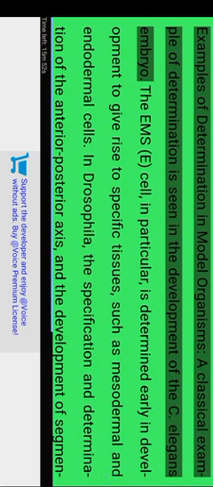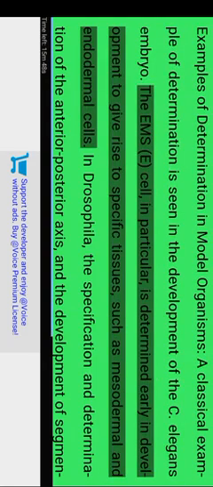Examples of determination in model organisms. A classical example of determination is seen in the development of the C. elegans embryo. The MS and E cells, in particular, are determined early in development to give rise to specific tissues, such as mesodermal and endodermal cells. In Drosophila, the specification and determination of the anterior-posterior axis and the development of segmental structures are regulated by the maternal gradients of bicoid and nanos proteins, which act as morphogens to establish the primary body plan.